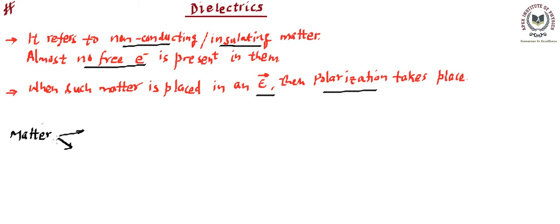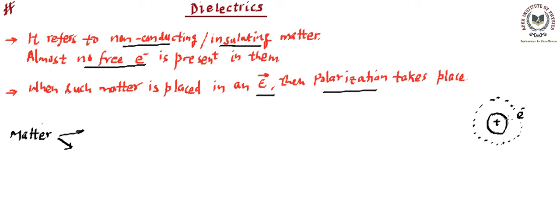If they are not free, it becomes insulating or non-conducting. The nucleus has a positive charge, and on the orbits there is a cloud formation of electrons.